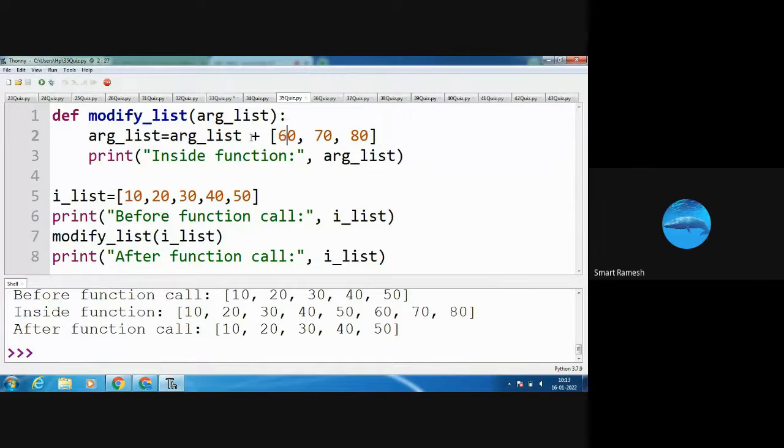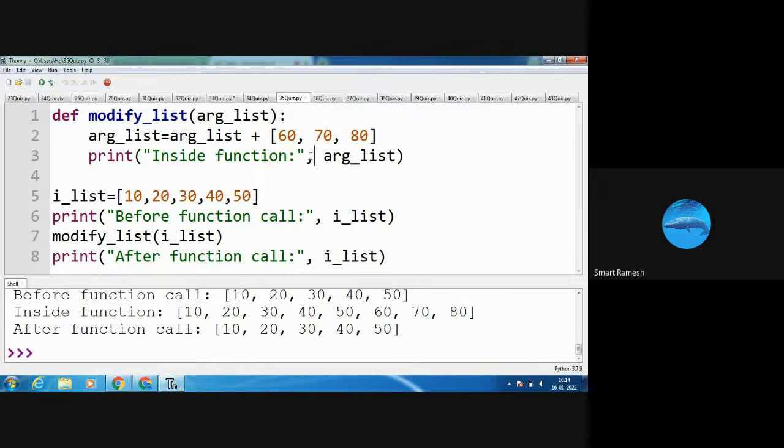Argument_list is 10, 20, 30, 40, 50, then I add 60, 70, 80. So inside the function, the output is 10, 20, 30, 40, 50, and 60, 70, 80 also added. Next, after function call, I am going to print the i_list. What is i_list? i_list is 10, 20, 30, 40, 50, displayed in the output screen.